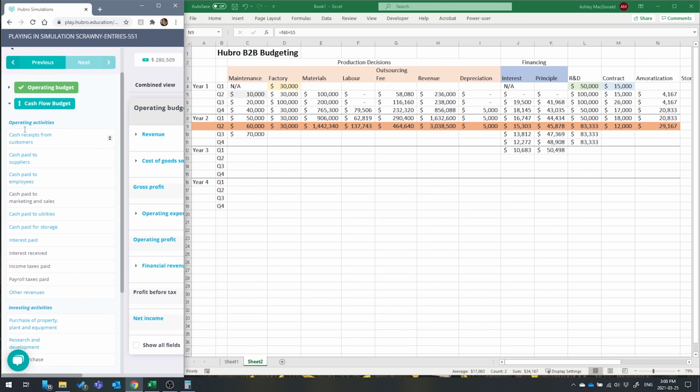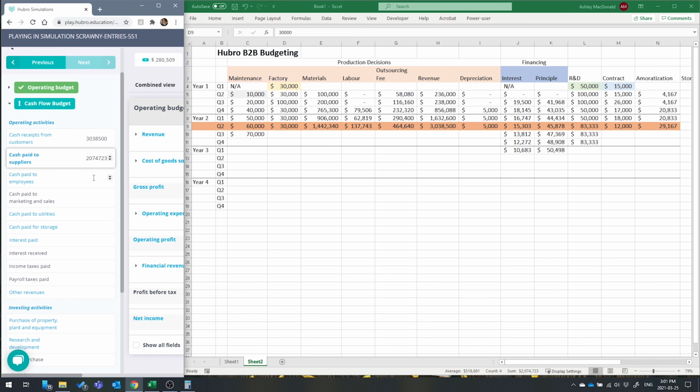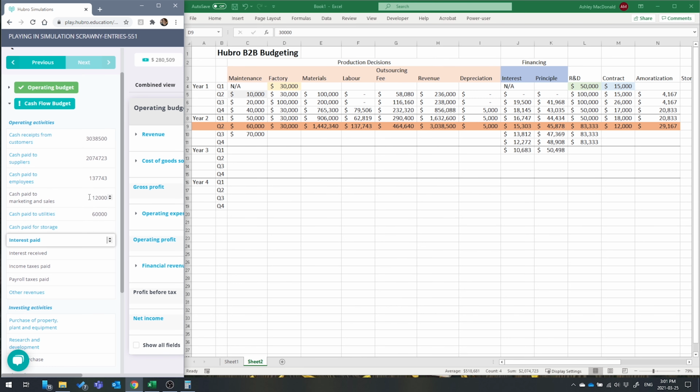And now my cash flow. So cash receipts from customers, that's the same as my revenue. Cash paid to suppliers. Employees. Marketing. Utilities. Storage, I didn't add.